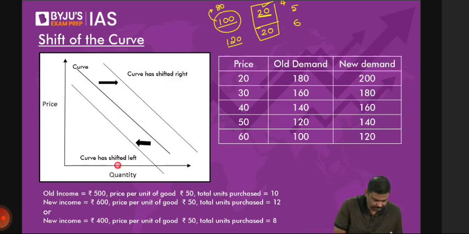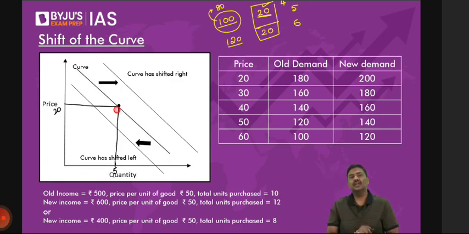Now, let's take a very simple example. Imagine you are here. Let's say this is 5 units, and the price of the bottle is, let's say, 20 rupees. This is 20, this is 5. So obviously you are at this point on the graph, or basically on the curve. Now, what if your income goes up? It changes from 100 rupees to 120 rupees. In such cases, at the same 20 rupees, you will not purchase 5 now. You'll purchase, let's say, 6 units.